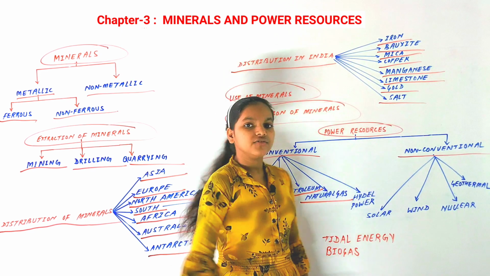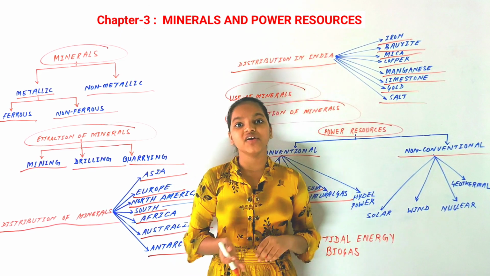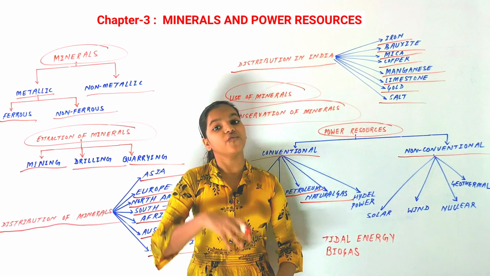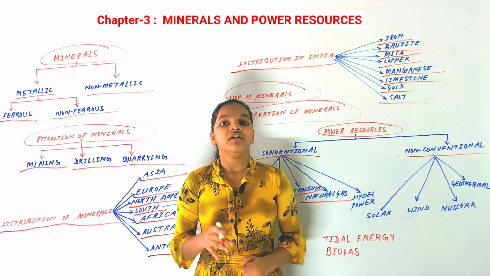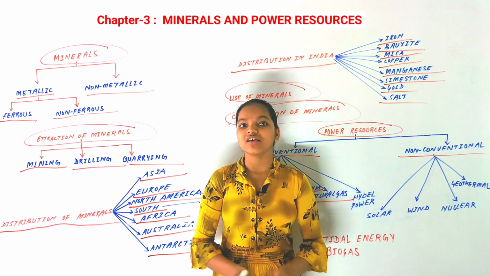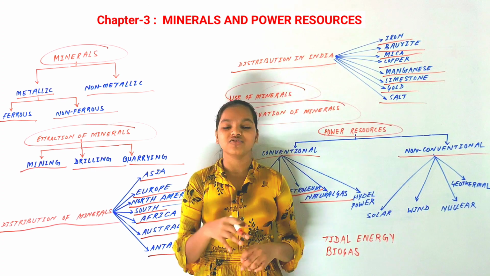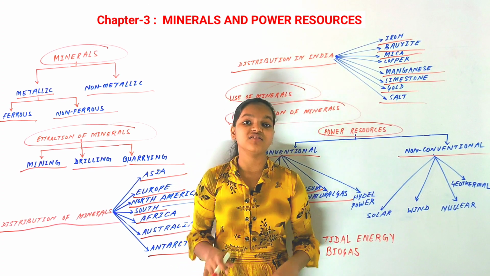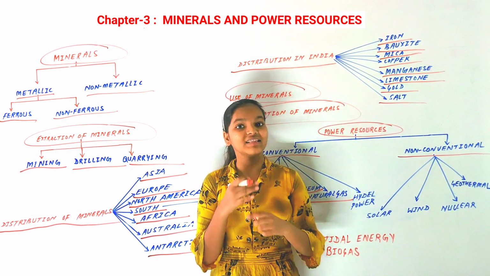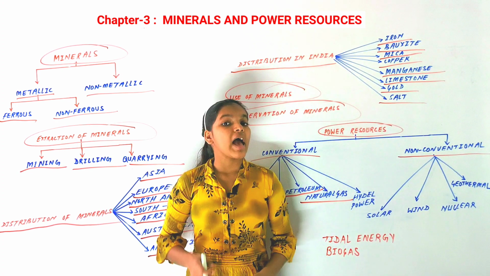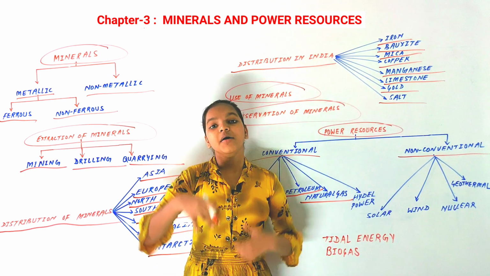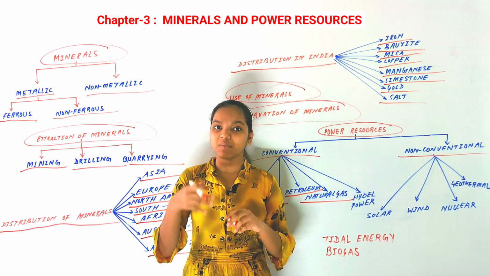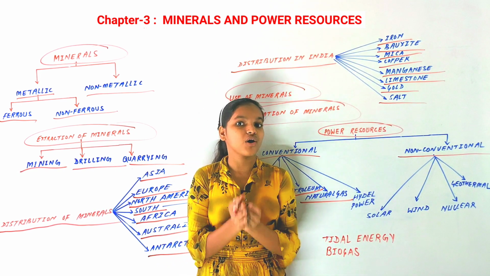Natural gas is to be found where there is petroleum or was petroleum. Natural gas is always above the petroleum. You know that petroleum is beneath the earth's surface, beneath the layers of the earth's surface, and beneath the petroleum there is the mantle, and beneath it there is molten magma.